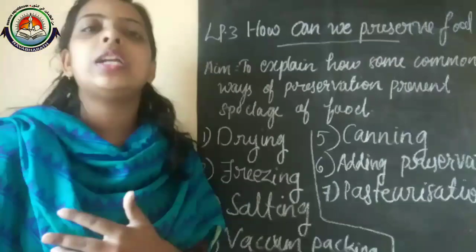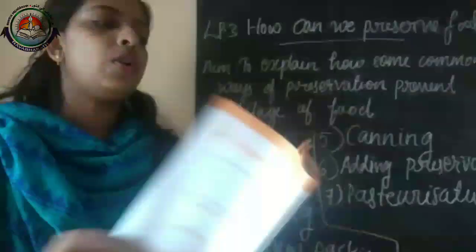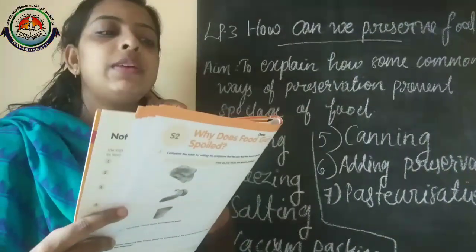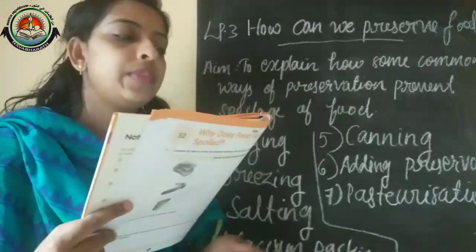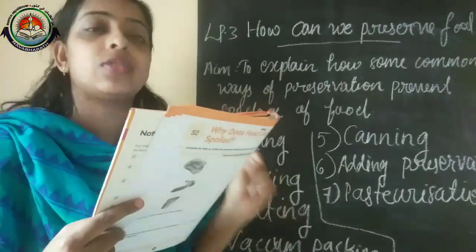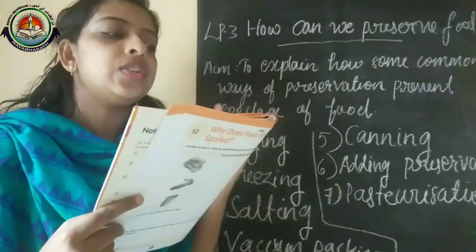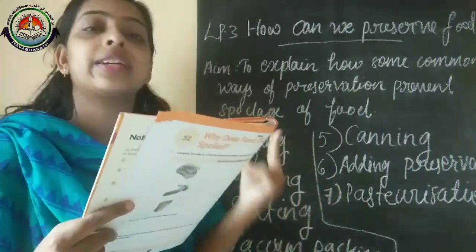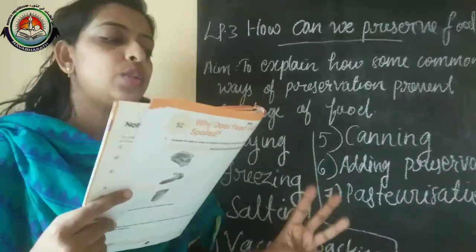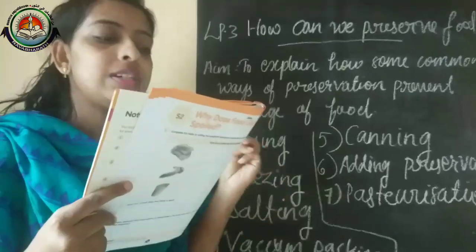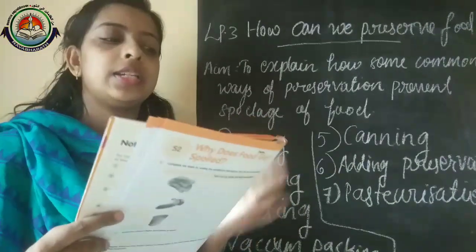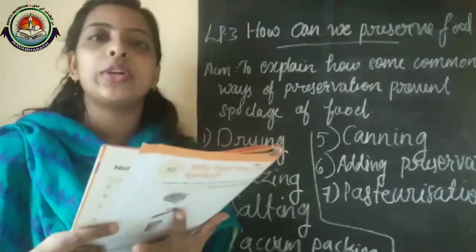So now we can discuss our workbook. S3, how can we preserve the food? First one, which will spoil faster and why? A. Dry raisins. B. Raisins soaked in water and kept outside. And third, raisins soaked in water and kept in the refrigerator. Which one has more chance of getting spoiled?